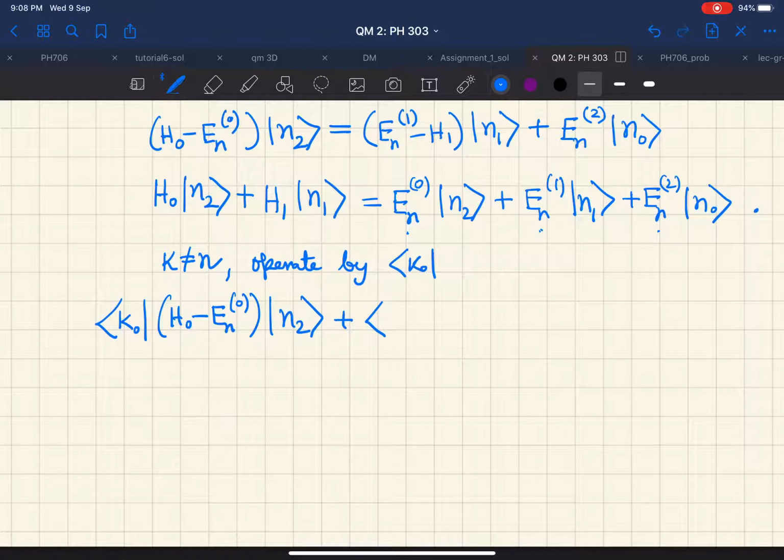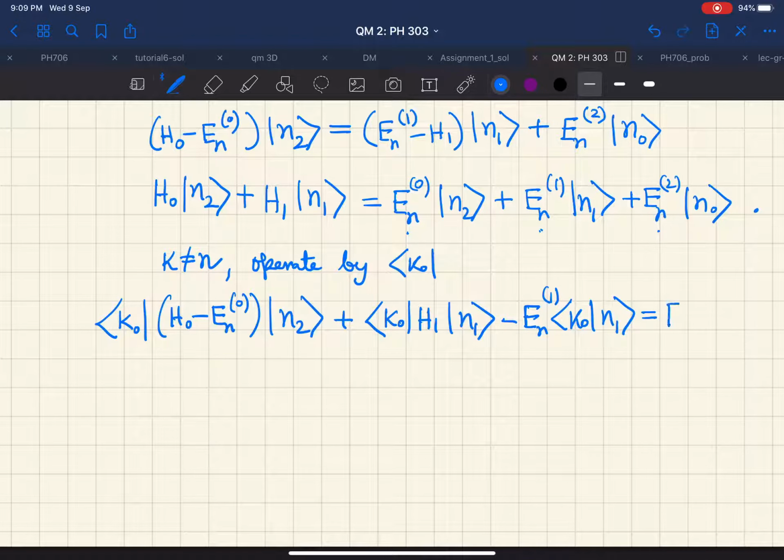So I will have one H1 acting on n1, so ⟨k0|H1|n1⟩, and then I will have minus, let me see what we have, En1 ⟨k0|n1⟩, and this is going to give us En2 ⟨k0|n0⟩.